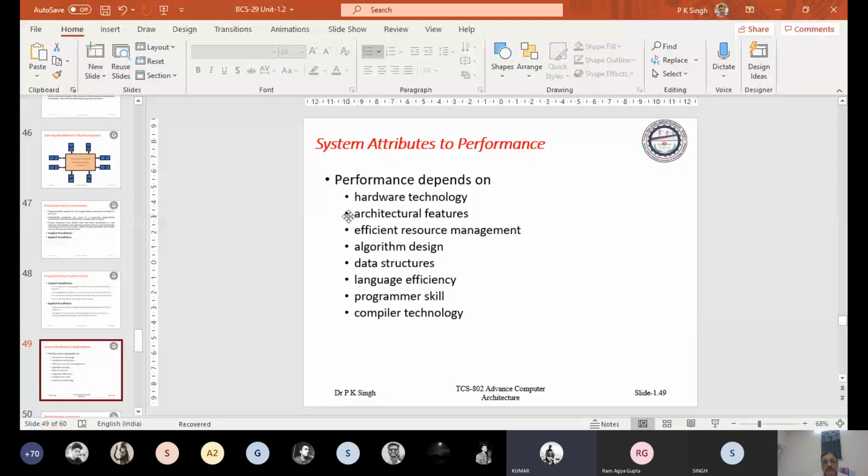Okay. Next is efficient resource management. The operating system is responsible for managing the resources. Suppose you are not using the cache memory. In that case, the processor has to refer to the information from main memory, and that will hamper the efficiency of program execution.